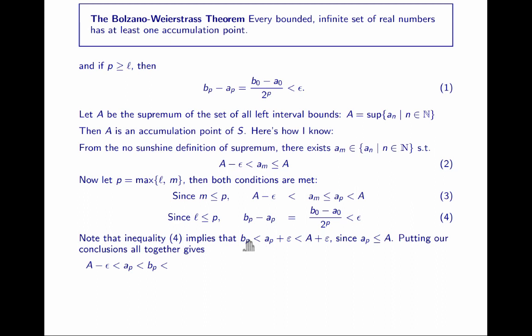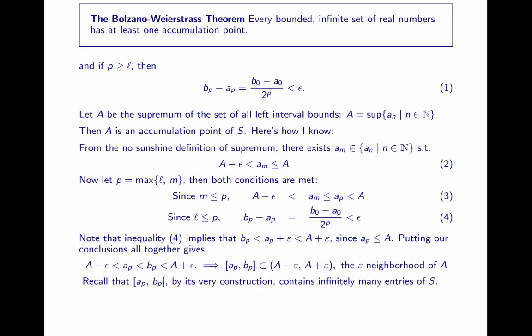BP is less than A plus epsilon. We have this observation here. So this set of inequalities means that the closed interval AP to BP is a subset of the epsilon neighborhood of A. That is the open interval A minus epsilon to A plus epsilon.